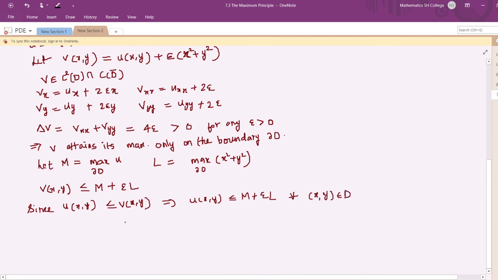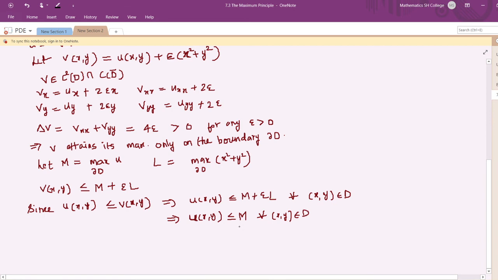Now since epsilon is arbitrary, it can be made as small as we please. So we can write u of xy is less than or equal to M for all xy in D. And what is M? M is the maximum value of u on the boundary.